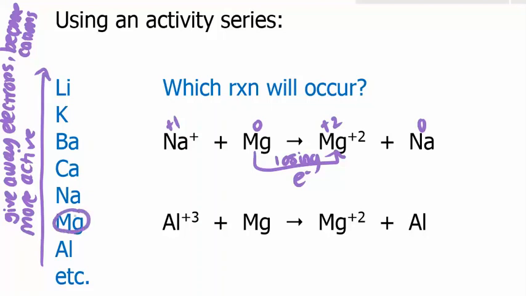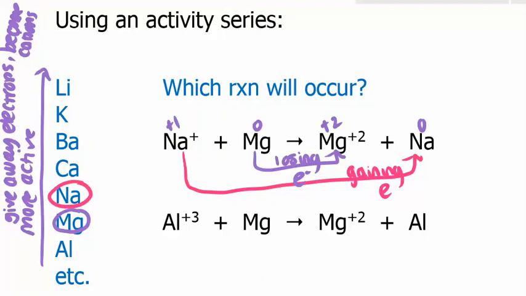So here's magnesium. Okay, then let's look at sodium. And the problem is, sodium is gaining electrons. And that's not what active metals do. Here's sodium. Sodium is more active. So in other words, magnesium will not give electrons to sodium. It's too active. So magnesium can only give electrons to metals less active than it. It will not give them to sodium. Let's look at the next reaction.